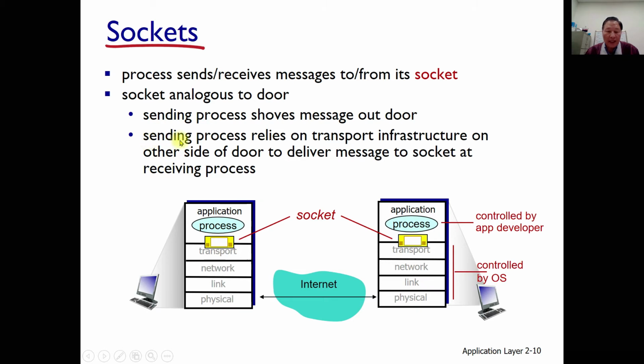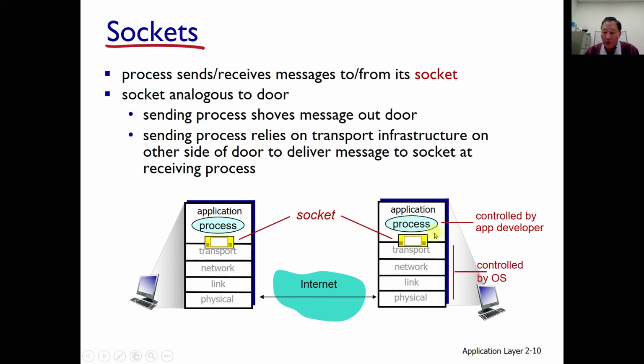So let's look at this again. The sending process relies on the transport infrastructure on the other side of the world to deliver messages to the socket of the receiving process. This is called the door, and that is called the socket. In this chapter, we are learning about this socket.